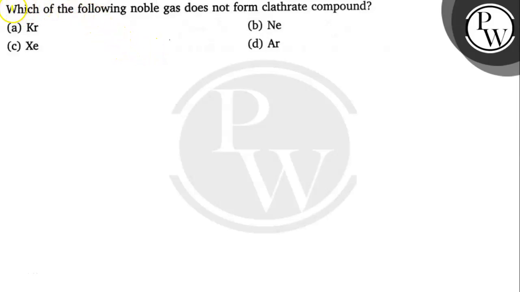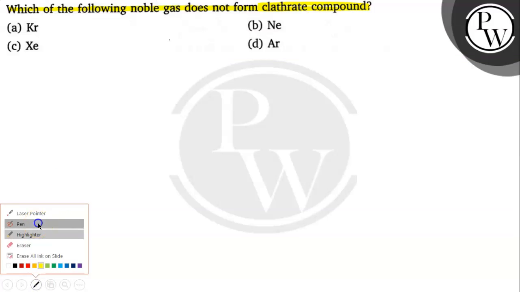Let's read this question. The question says: which of the following noble gases does not form clathrate compound? There are four options: krypton, neon, xenon and argon, and we have to find the noble gas that does not form clathrate compound. So let's solve this question.